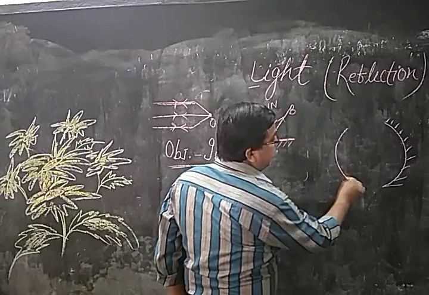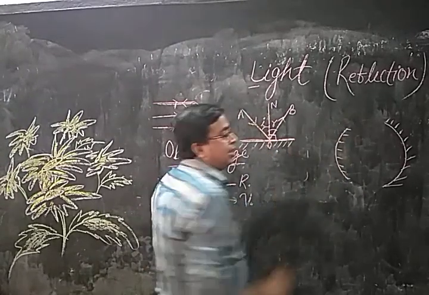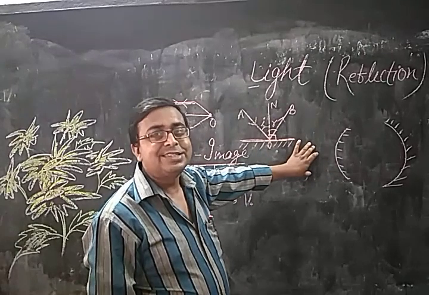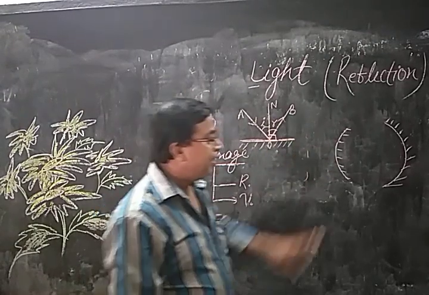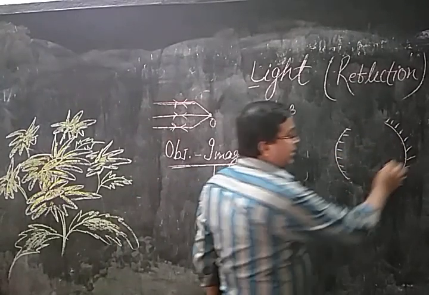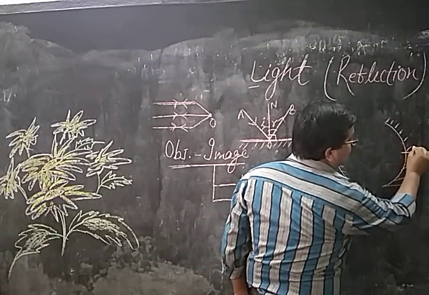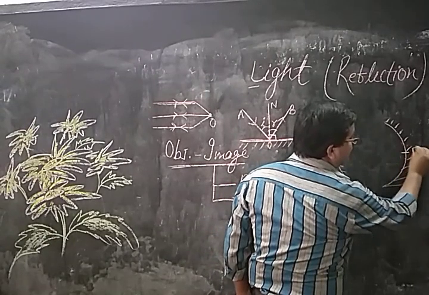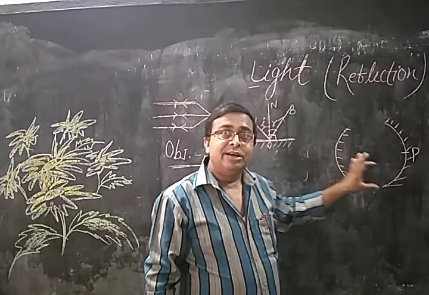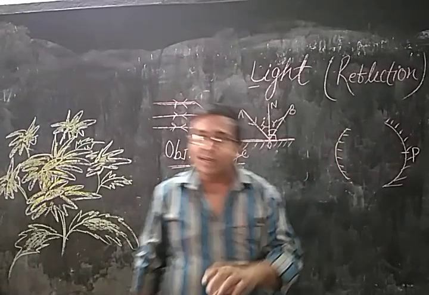Again for this mirror, polish it. Now the reflecting surface is curved outward. So this mirror is known as a convex mirror. Now whatever the reflecting surface, its midpoint is known as the pole of the mirror. Remember, pole of the mirror. Actually, both mirrors are just parts of a spherical mirror.